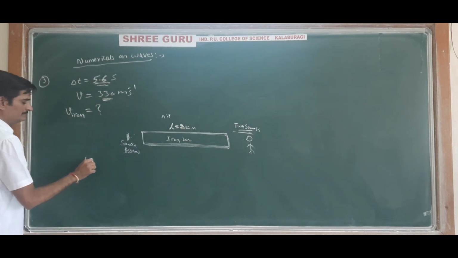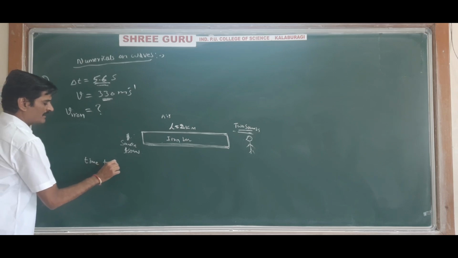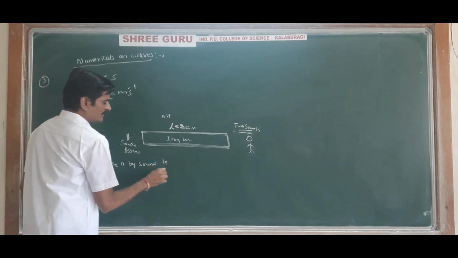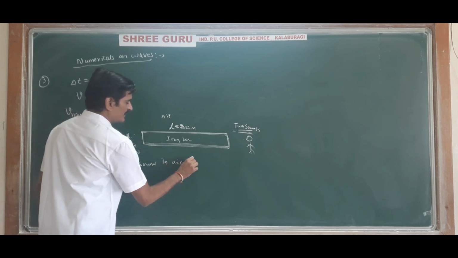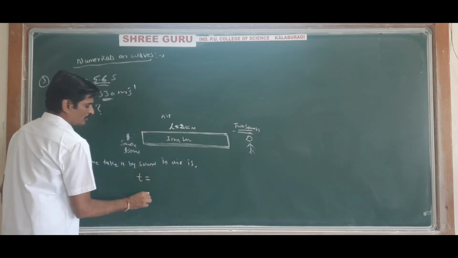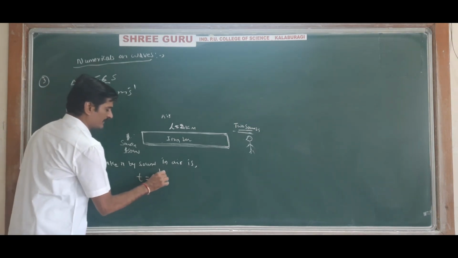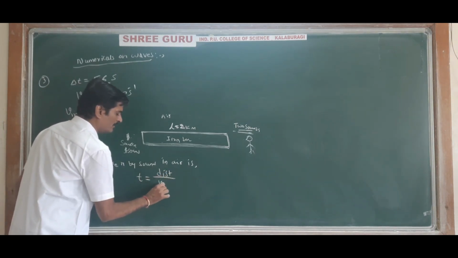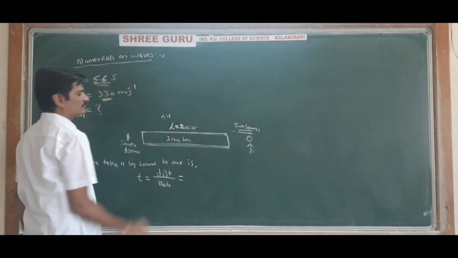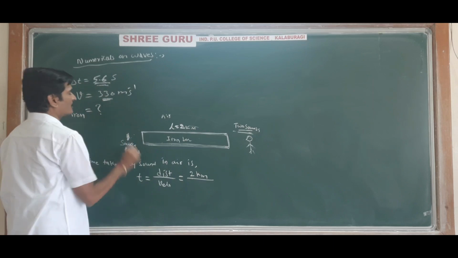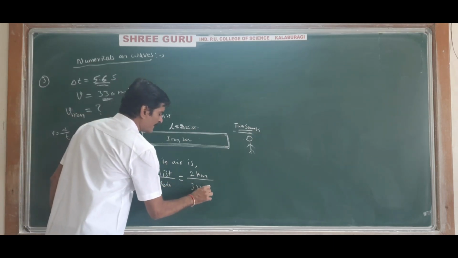So time taken by sound in air is t. We know that velocity is equal to distance travelled divided by time taken. So time taken is equal to distance travelled divided by velocity. Distance travelled is 2 km, and velocity of the sound is 330 meter per second.